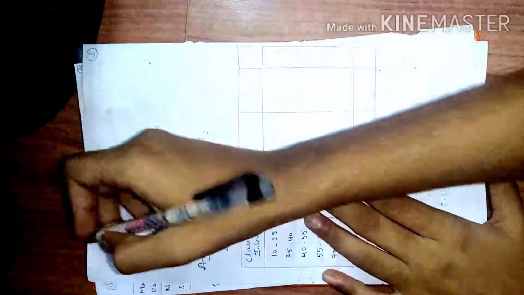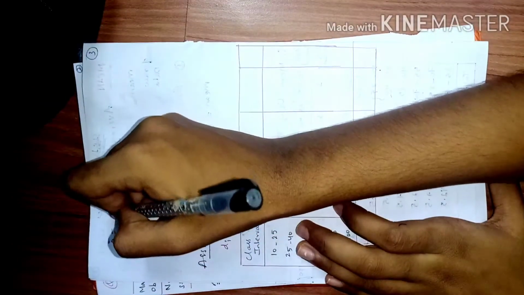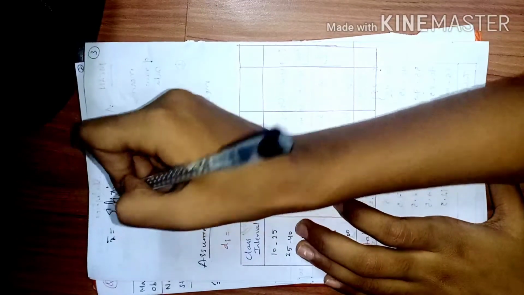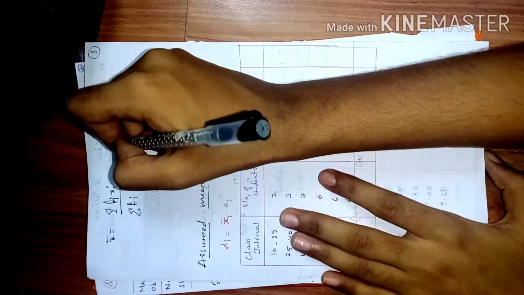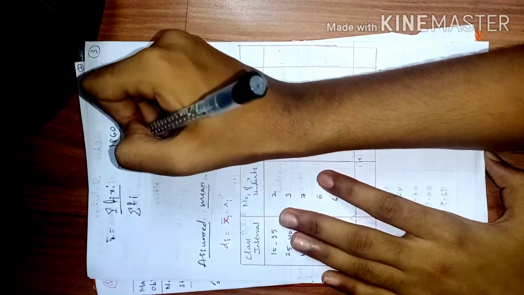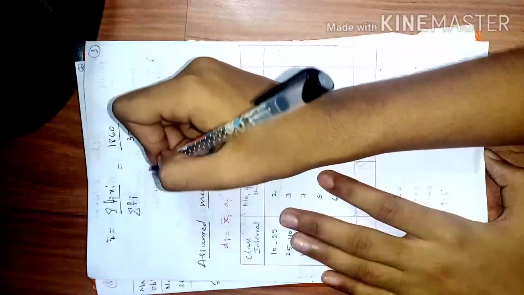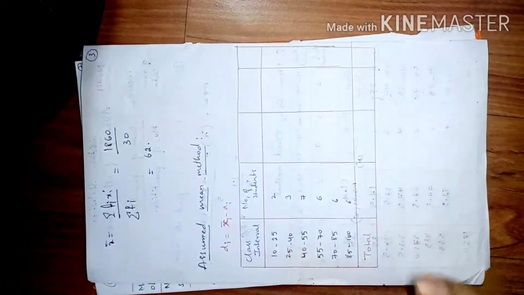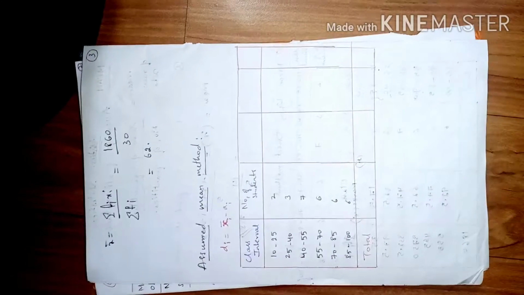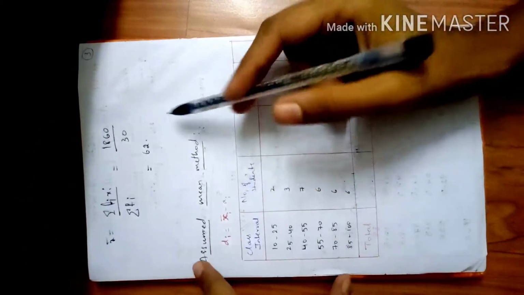Now to find the mean, the formula is the same, friends: sigma fi xi by sigma fi, which is 1860 by the total number of students, 30, so you will be getting 62. This value is also very near to the value which we got from the above method. So that was the next method.